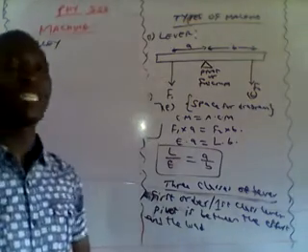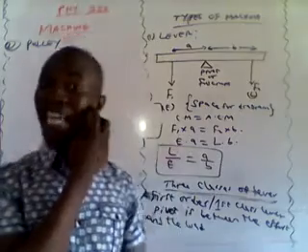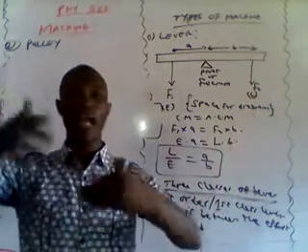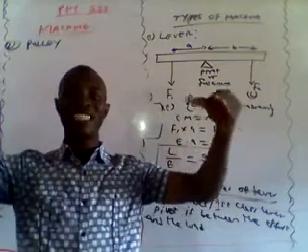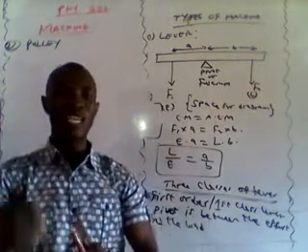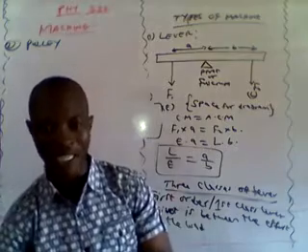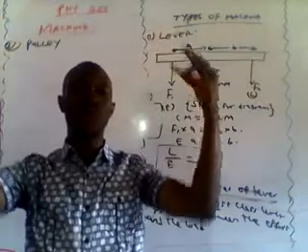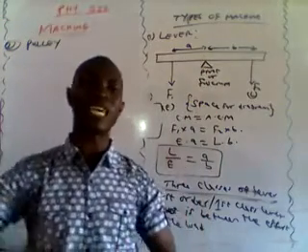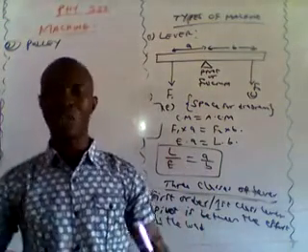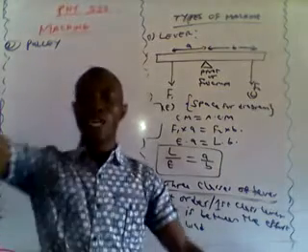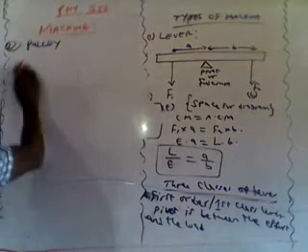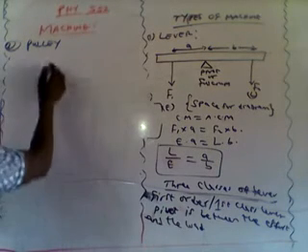This type of machine is mostly used in construction sites where maybe they are building a skyscraper, a 4, 5, 6, 7, 8, 9, 10 story building. They use this machine to carry loads from the ground to the upper part of that building. At times they call the system of this whole machine a crane. They can also use it where they are constructing bridges to carry some heavy loads from the ground to a certain height.